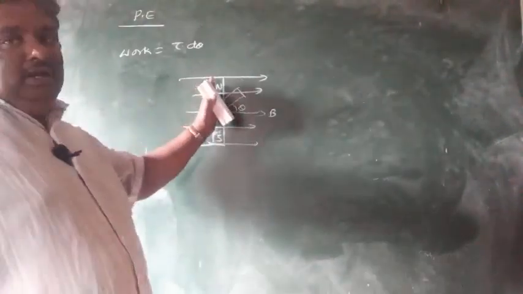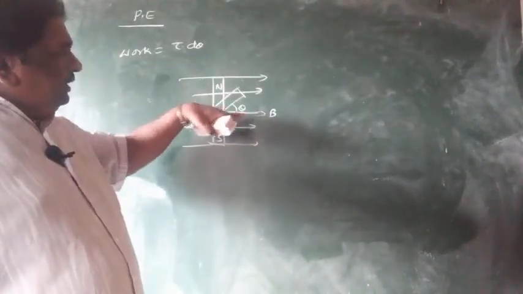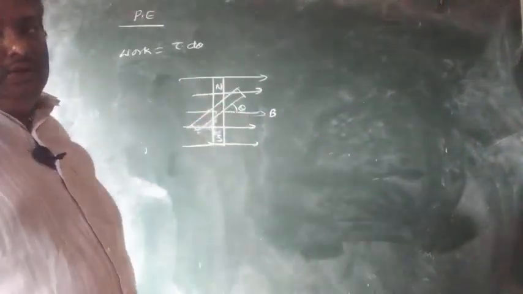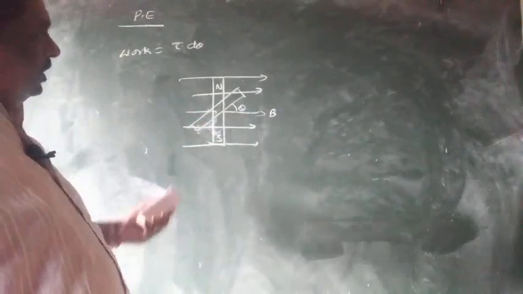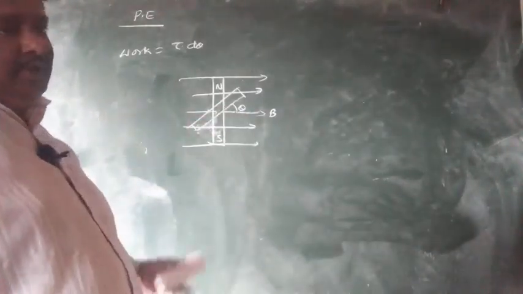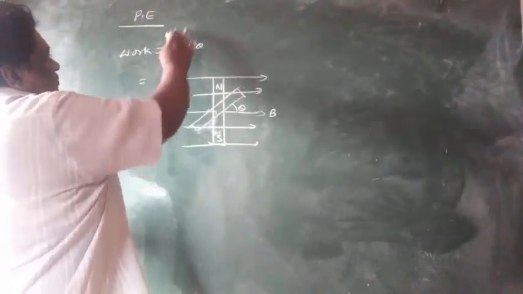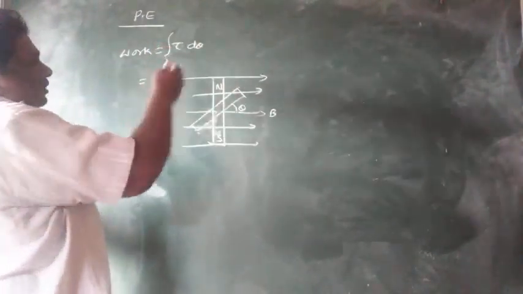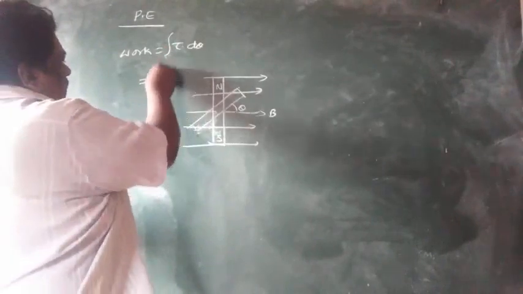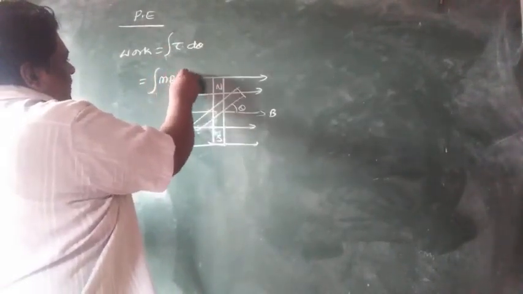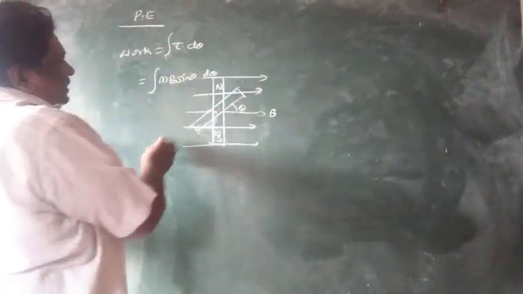When it is perpendicular, maximum torque. When theta is 0, the torque is zero. That's why torque is non-uniform here. So we take the integral of tau d theta in total. Therefore tau value is mB sin theta d theta.